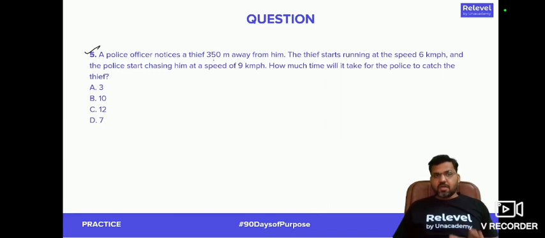Police officer notices a thief 350 meter away from him. The thief starts running at a speed of 6 km per hour and the police start chasing him at a speed of 9 km per hour. How much time will it take for the police to catch the thief?